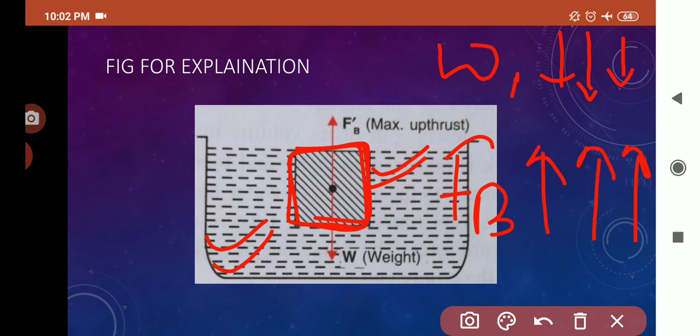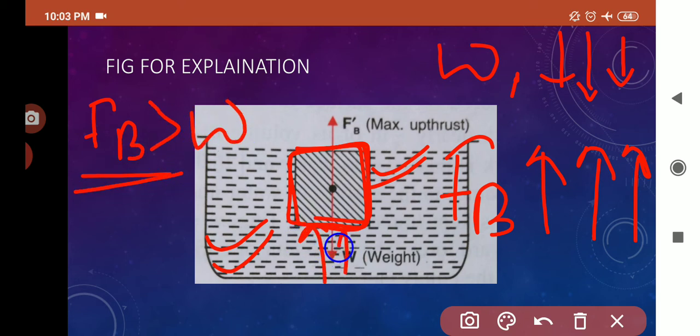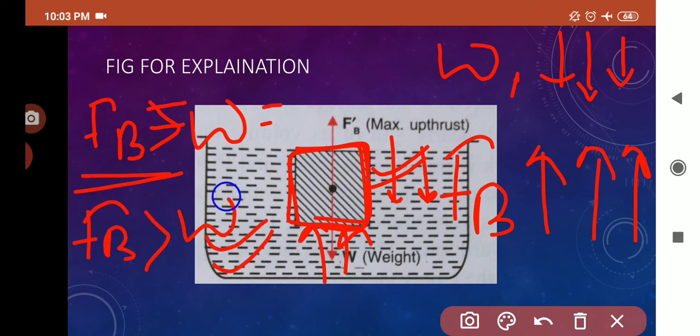If the upward force is greater than the weight, then the body will float. Either it is greater, or it is equal; both conditions are there.